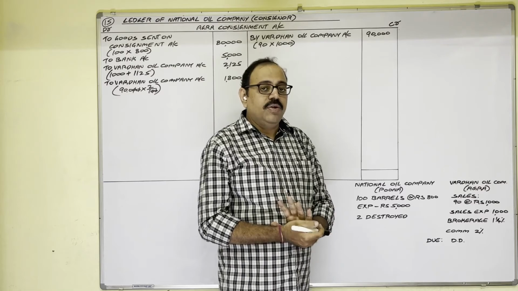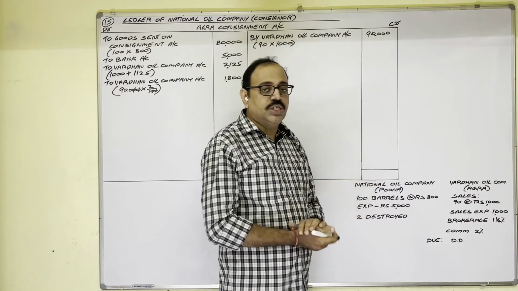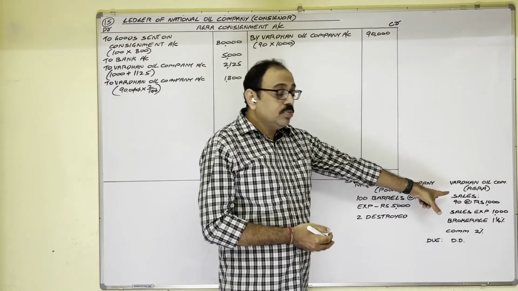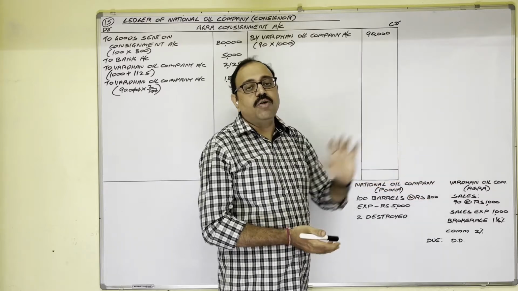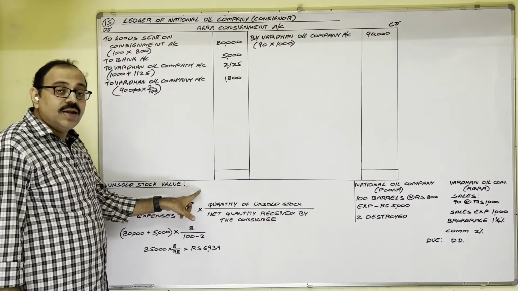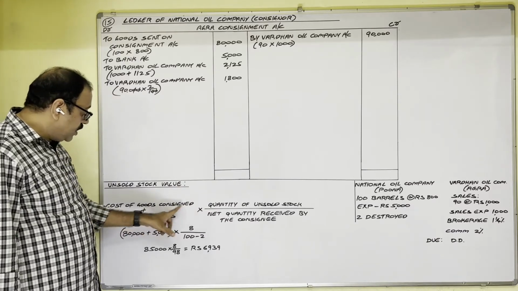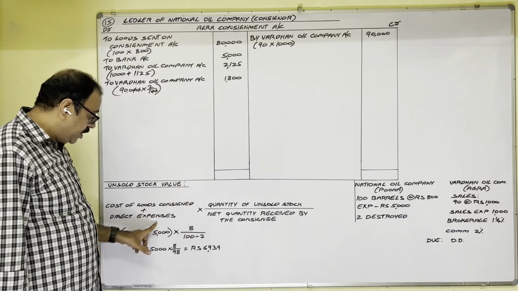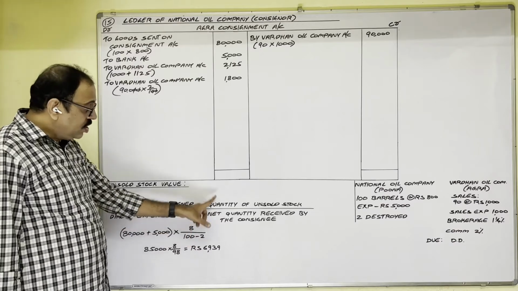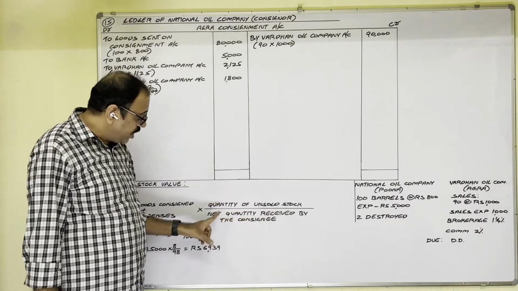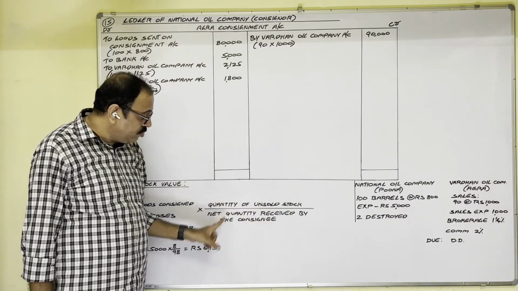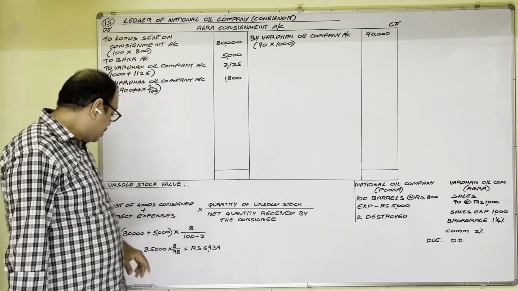So remember, when there is normal loss in the question, unsold stock is to be calculated by using one formula. Unsold stock value calculation: see, this is the formula. Cost of goods consigned plus direct expenses into quantity of unsold stock divided by net quantity received by the consignee.